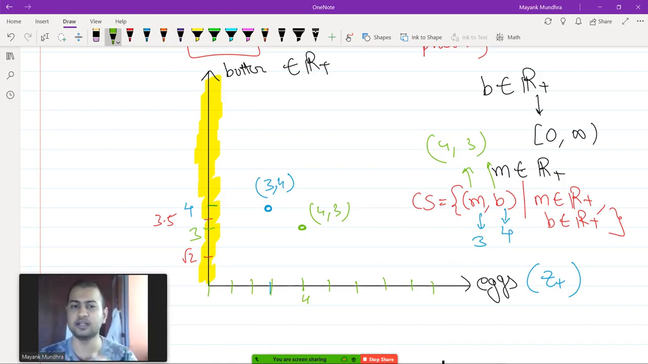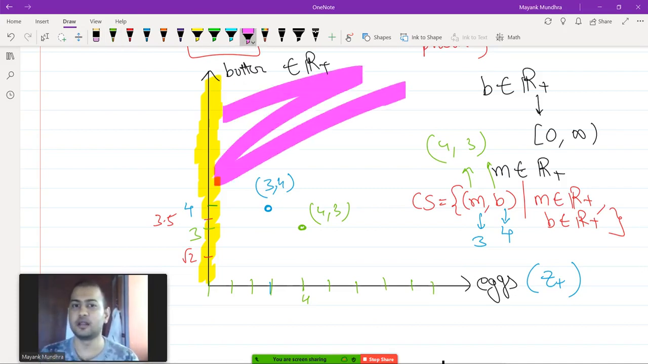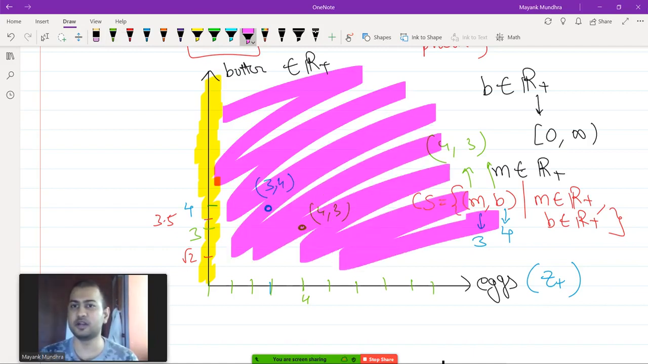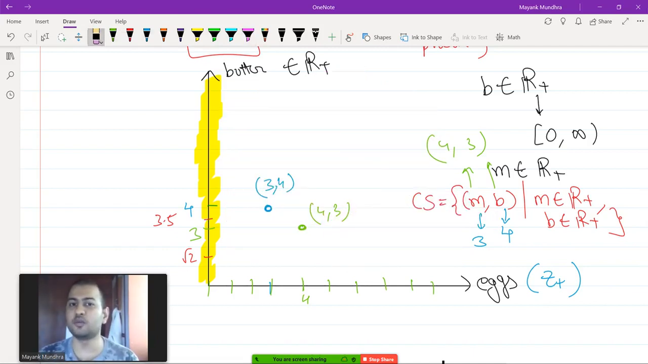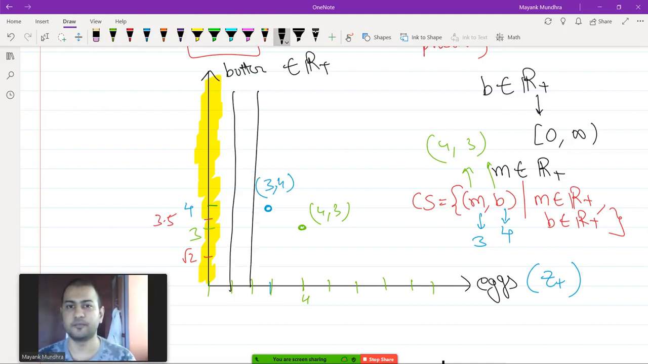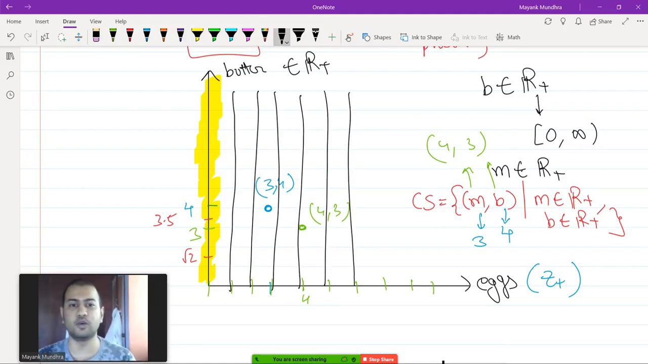So if you look at the consumption set now, initially it was the entire Cartesian plane, the first quadrant of the Cartesian plane. Now it won't be the entire first quadrant. The consumption set will look like vertical lines. Okay, so it will look like this. Only points along these lines are going to be valid.